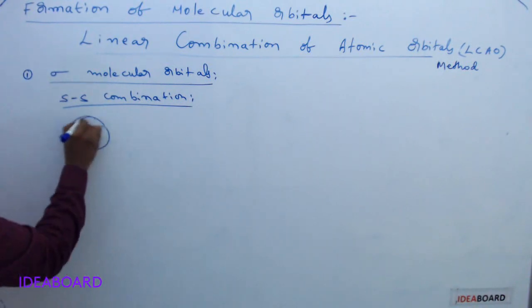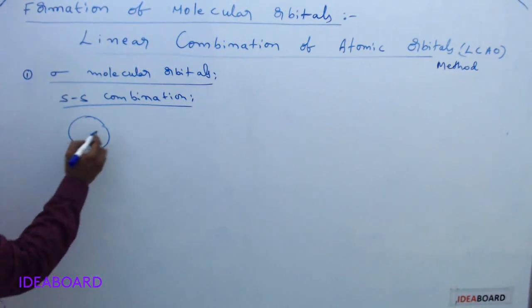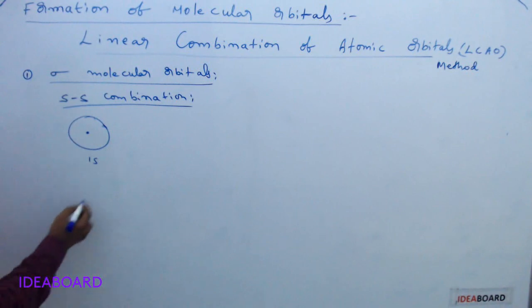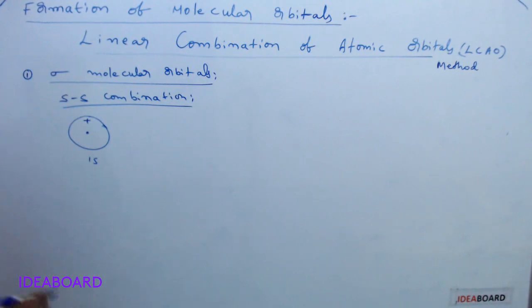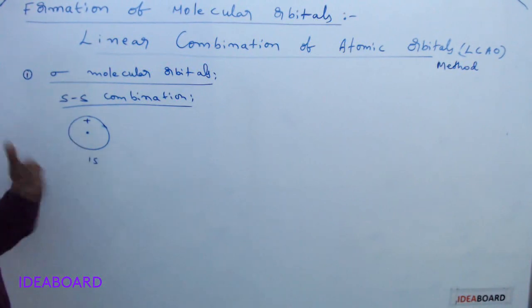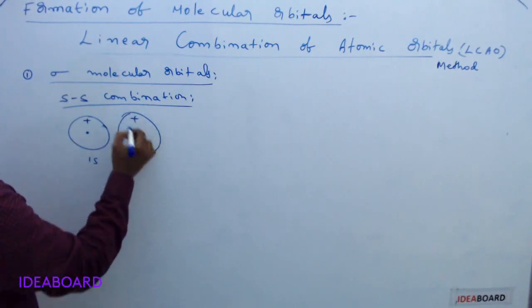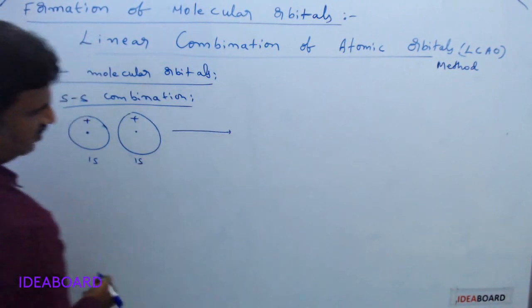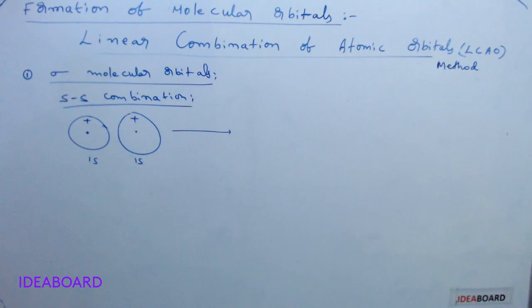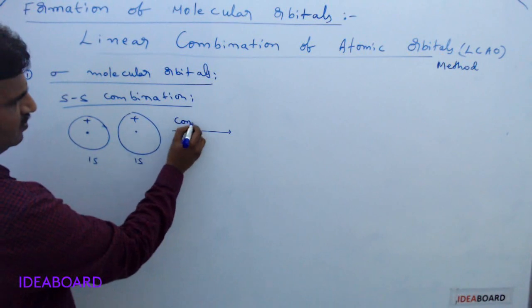Suppose we take a 1s orbital or a 2s orbital, any s orbital we can take. Suppose I am taking a 1s orbital. Here this is the nucleus, and here I am writing the electron density with a positive sign only. This plus does not mean the nucleus. The plus sign indicates the probability of finding an electron is maximum. Here this is also taken, and here plus. Two different 1s orbitals of different atoms we are taking, and we are mixing them. Then by combining these two, plus and plus means it is constructive interference.